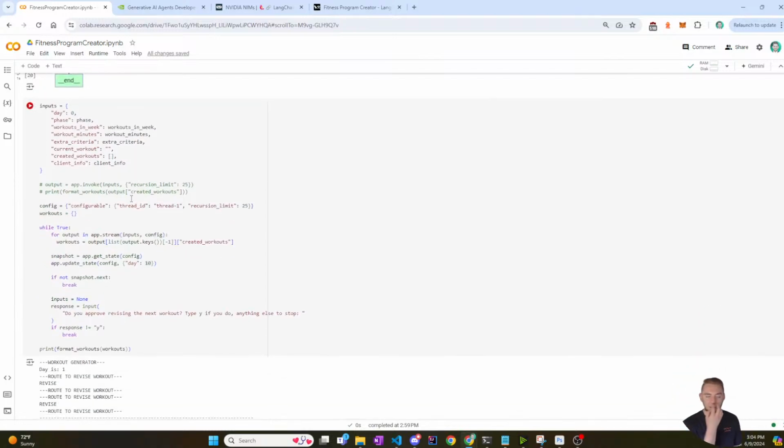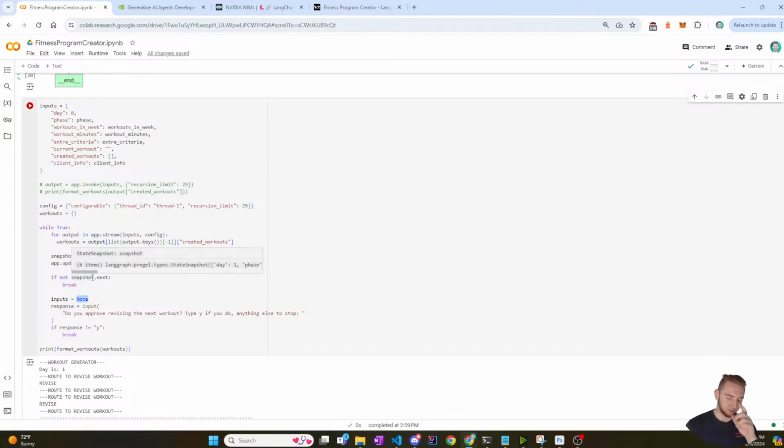So if a user within the front end changes the workout, and within that JavaScript, there's not a way for me to say app.update_state. So I kind of have to provide some new inputs in when I continue on with invoking the graph again. Yeah, so it's kind of tough because on one hand, I need it to be None to be able to continue uninterrupted, as if the interruption didn't happen, but with updated state. But I also need to give new state so that it has the updated workout.